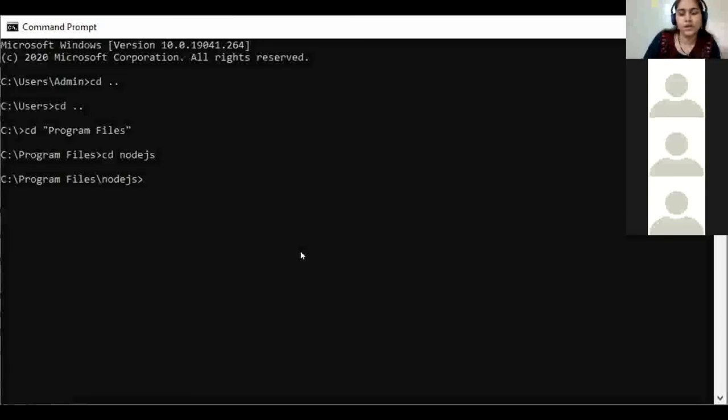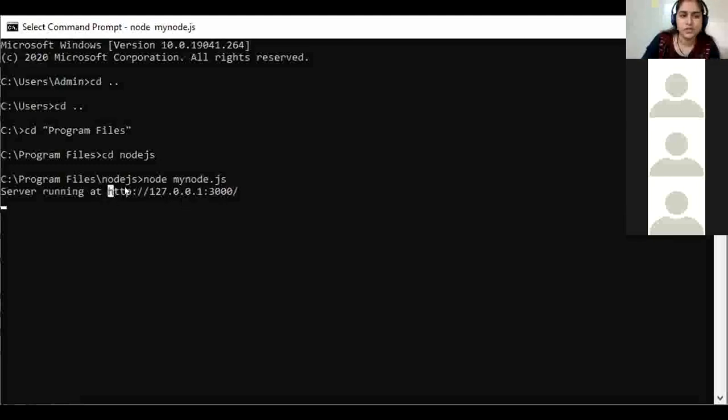So how to run that? node mynode.js, or you can simply type mynode without the .js extension. Now let us see what happens when I press enter. The server is running at the backend now, and the URL is given with whatever port number and localhost I have given. This came over here.